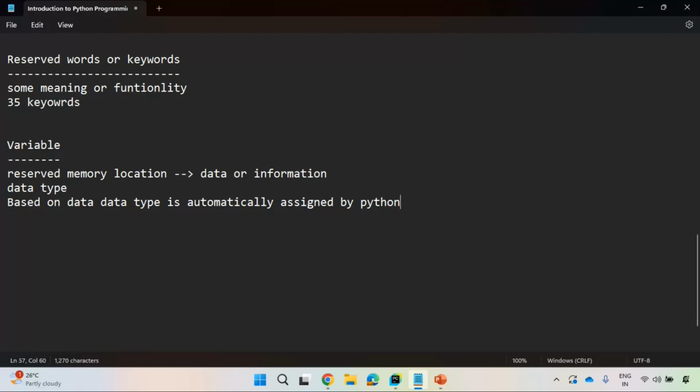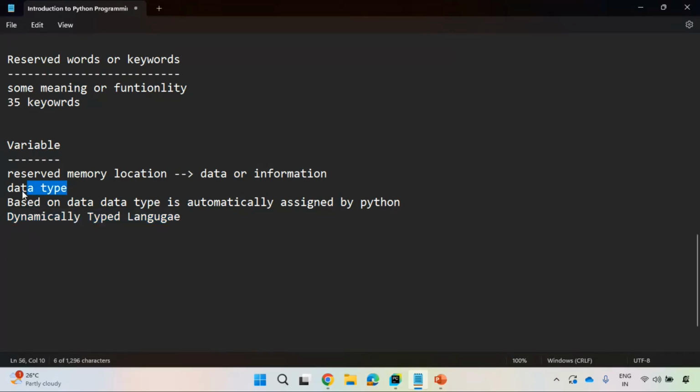But here you don't need to bother about that. Based on the data which you provide during runtime, some data type is automatically assigned to that variable by Python. This type of behavior is called dynamically typed programming behavior. So Python is called a dynamically typed programming language. Very important information.